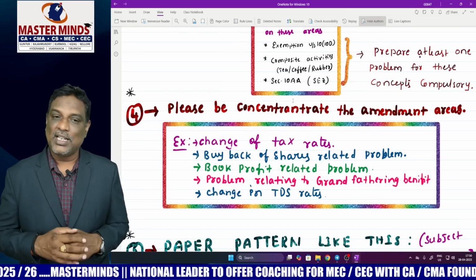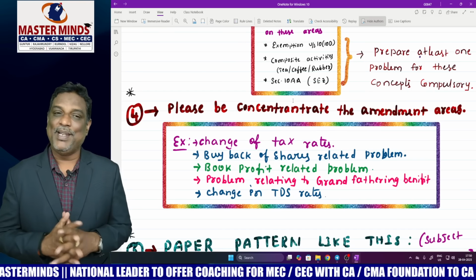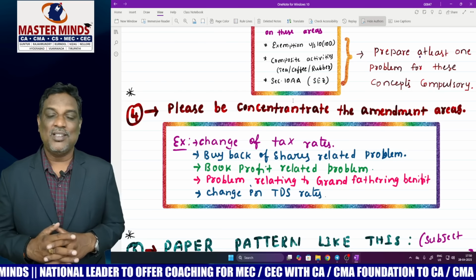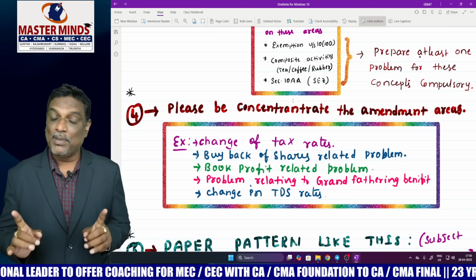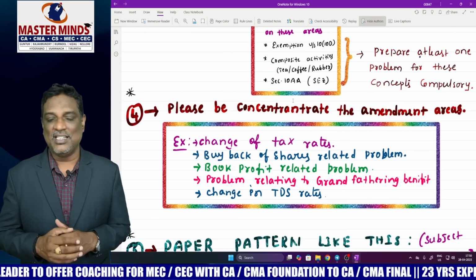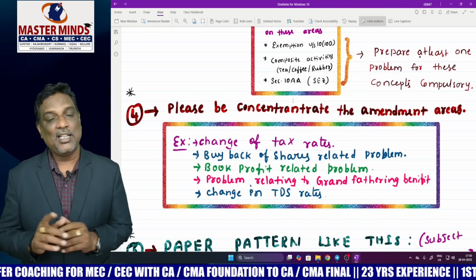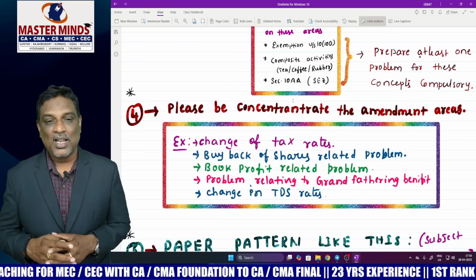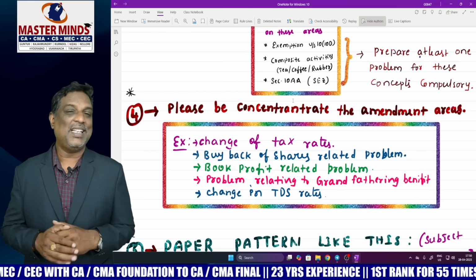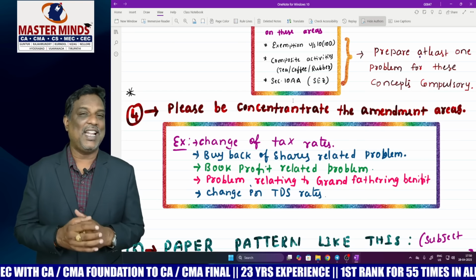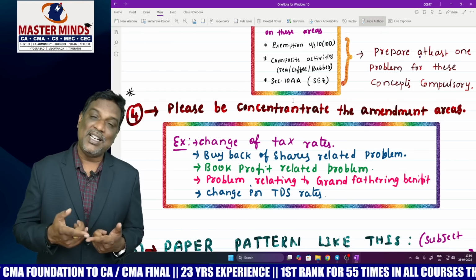Next one is book profit related calculation, PGBP section 40B, partnership firm related section. Please prepare at least the book profit calculation, because the book profit calculation limits were changed. Prepare at least one problem. And next one is a problem relating to grandfathering benefit in capital gain, section 112 tax rates. Earlier it was 20% with indexation.